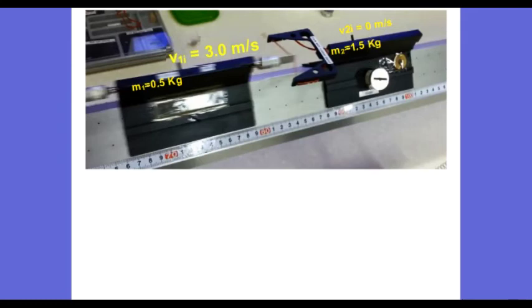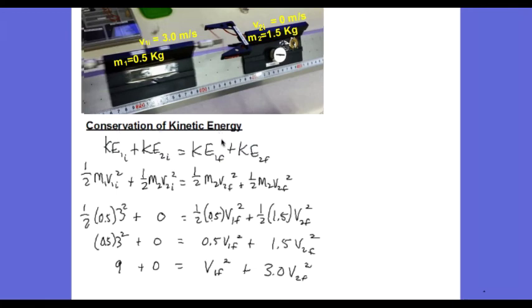We'll start with our equation for conservation of kinetic energy, which says the kinetic energy of the first cart initially plus the kinetic energy of the second cart initially together is the same as the total kinetic energy of both carts after the collision. We know that our equation for kinetic energy is 1/2 mv squared, so I filled in all the 1/2 mv squareds with the proper subscripts. The second cart initially is at rest, so this term is 0. And my unknowns in the equation are the final velocities of the first cart and the second cart.